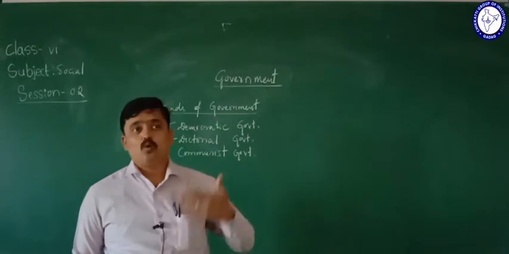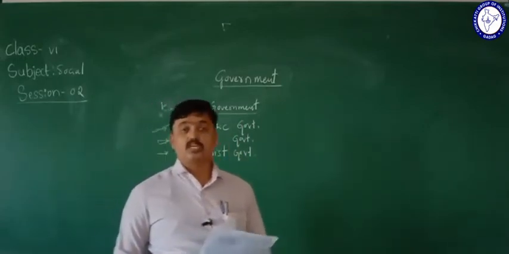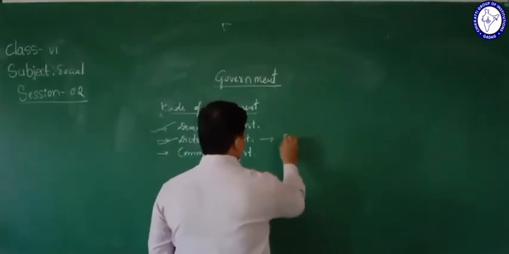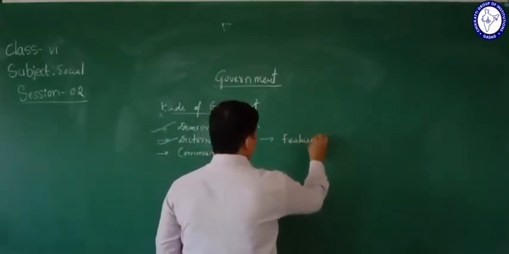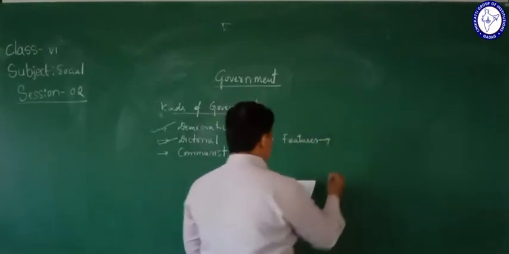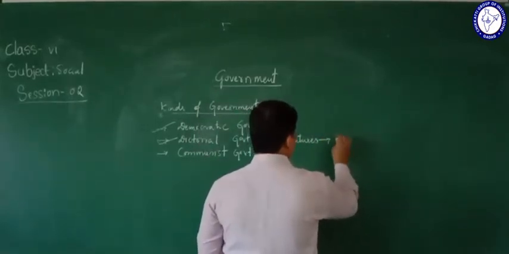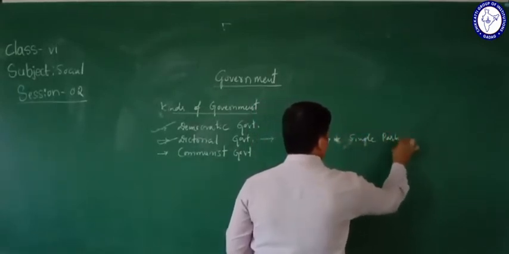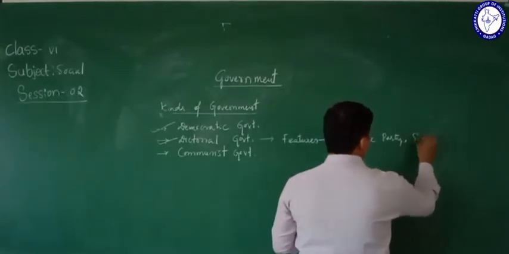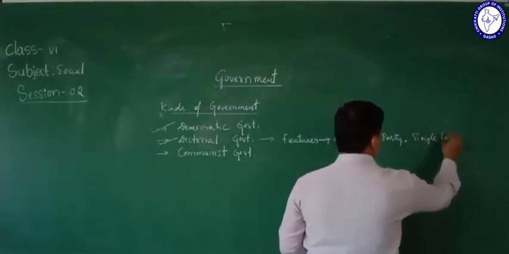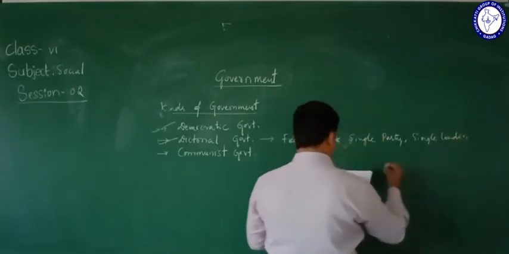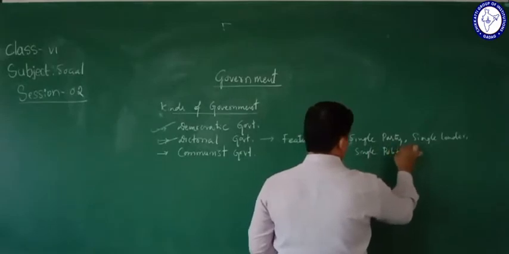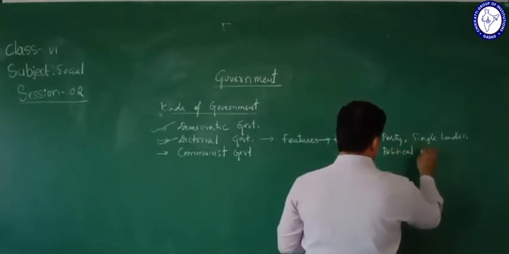Then let's see the features of this dictatorial government. What are the features? Single party, single leader, and single political agenda.